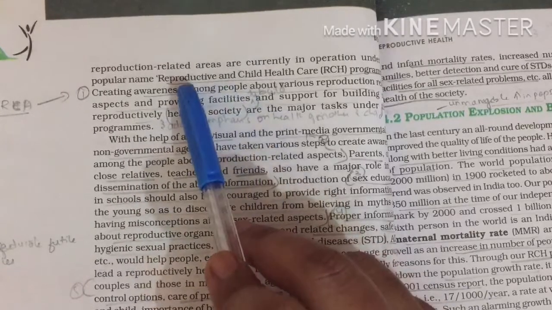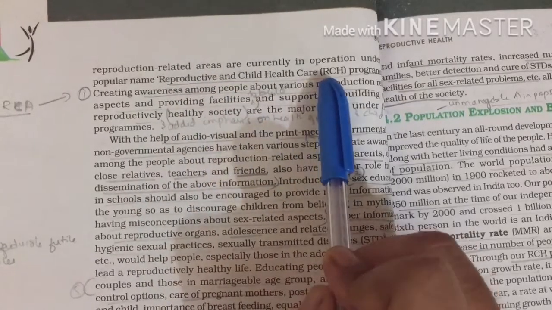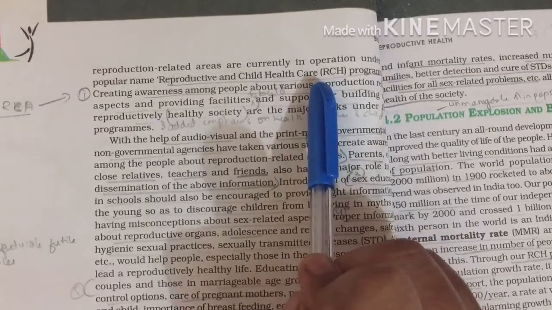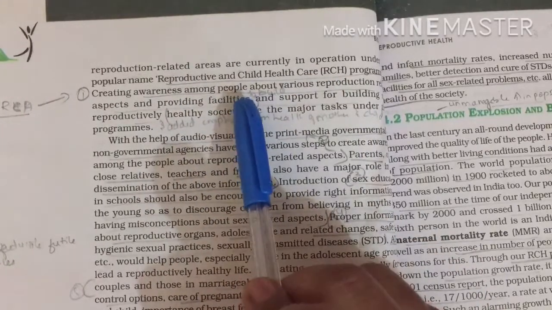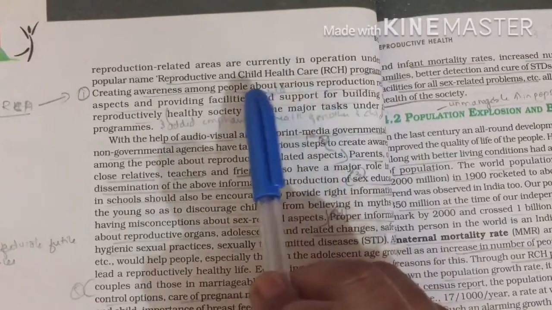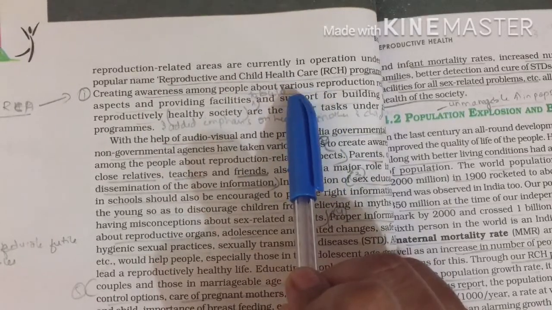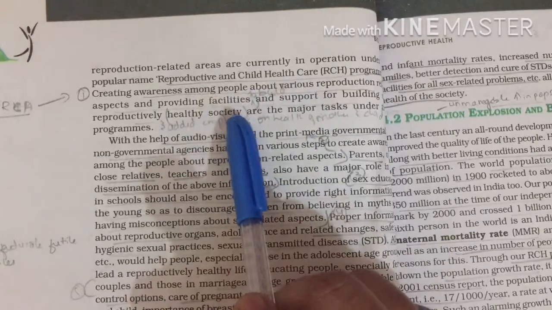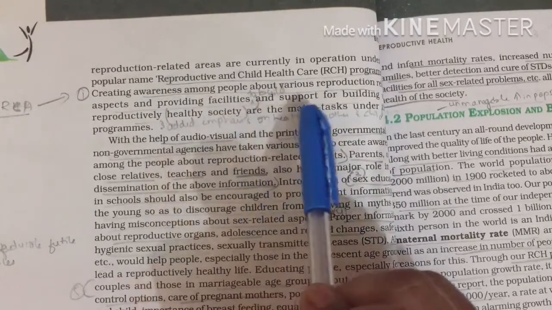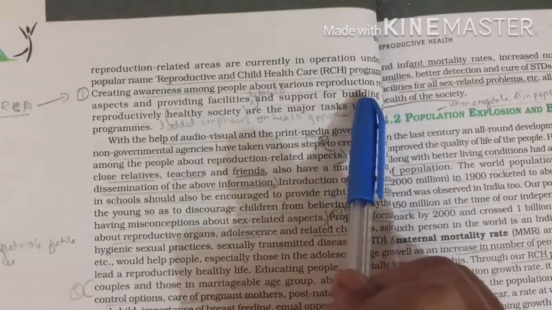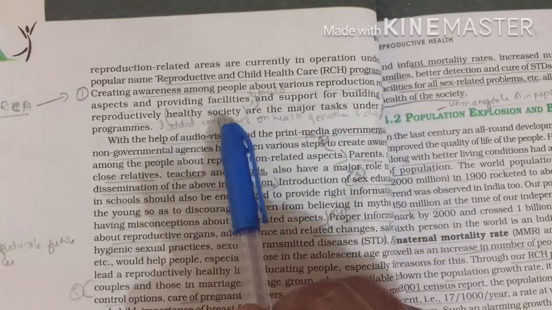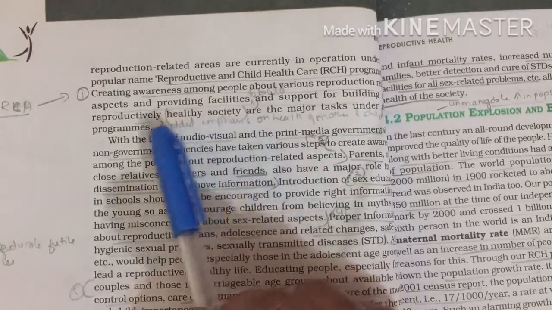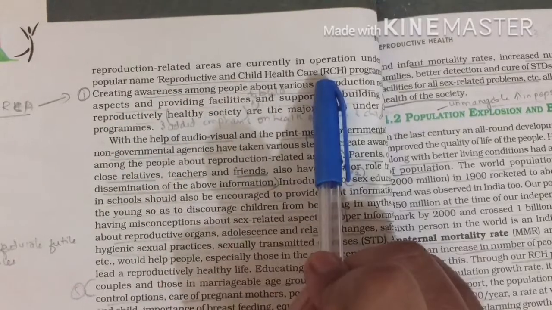Its main aim was to create awareness about how reproductive health can be maintained, and to provide better facilities, that is, hospitals for treatment, and to build a healthy society. This was the main aim of RCH.